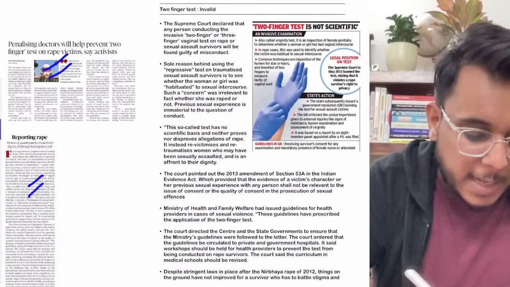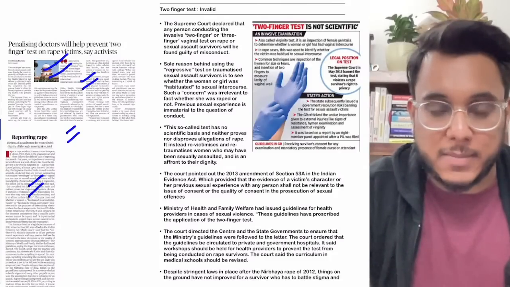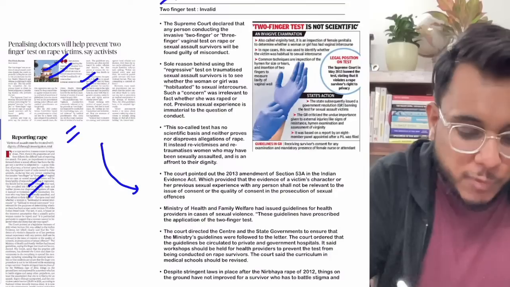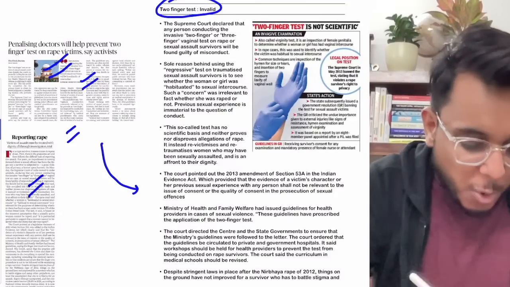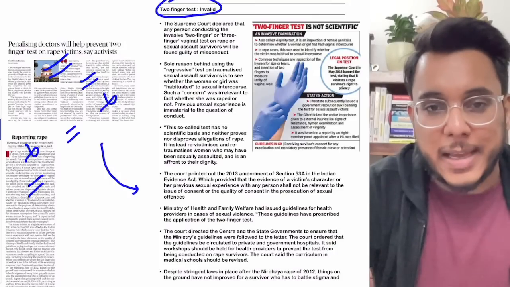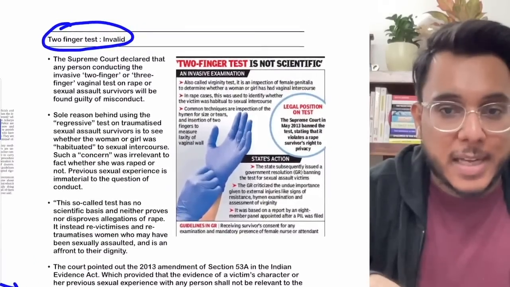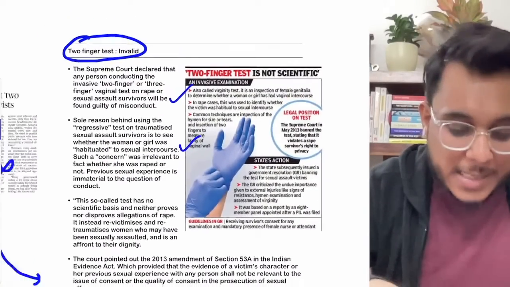Penalizing doctors will help prevent the two-finger test on rape victims. Now, guys, this particular article is talking about the two-finger test which has been held as invalid. Rather than going into this article, I have discussed this entire issue of the two-finger test, for example what this two-finger test is, what the Supreme Court has done, and what has happened in the past.